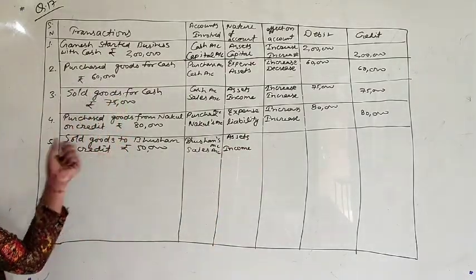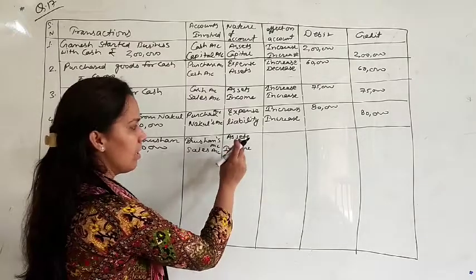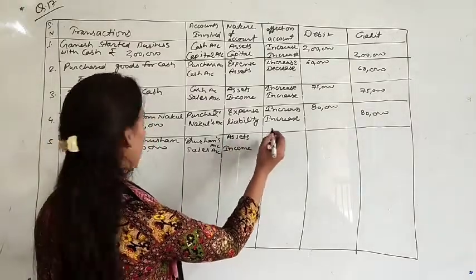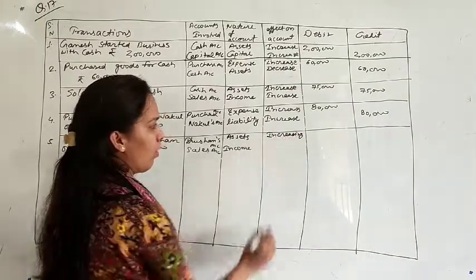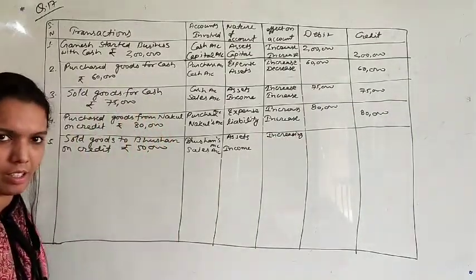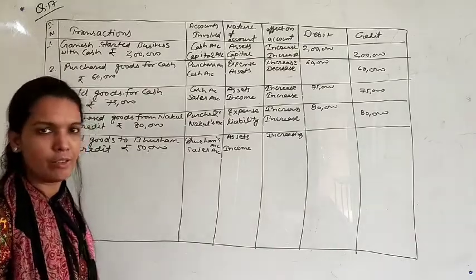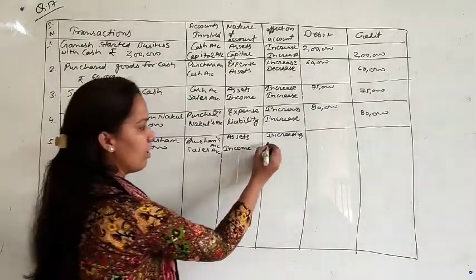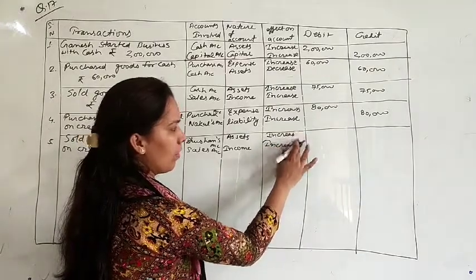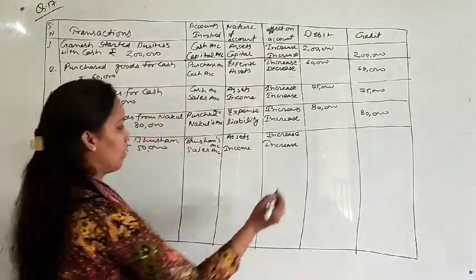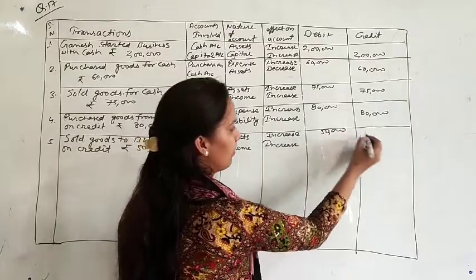You are selling goods, it means assets increasing. How is it increasing? Debtors are increasing, because in future you will receive from debtors. Income is also increasing. Amount is 50,000.